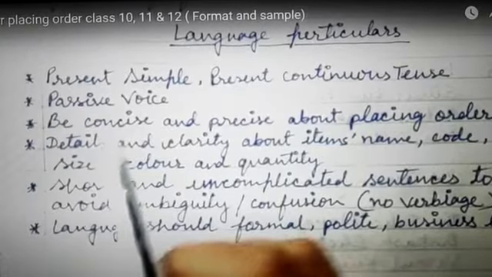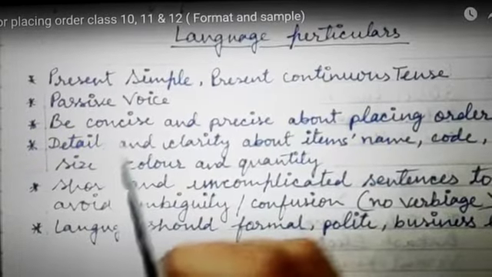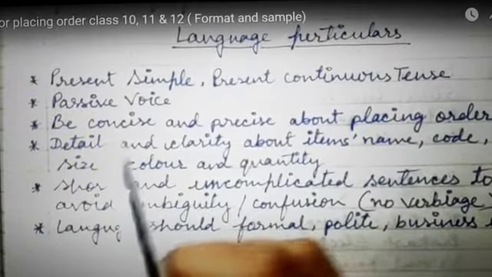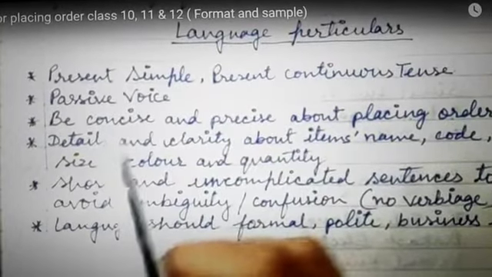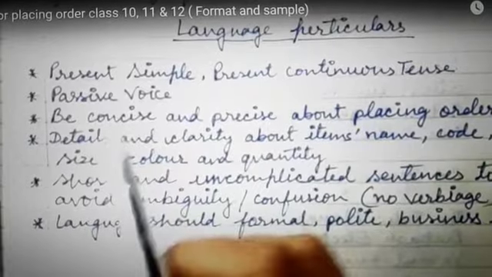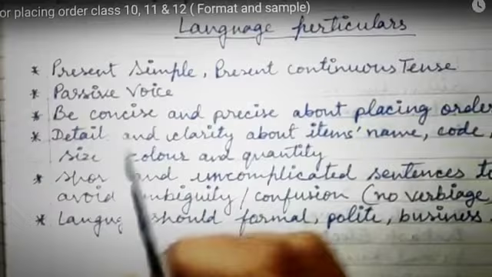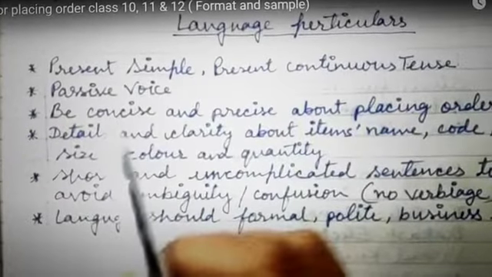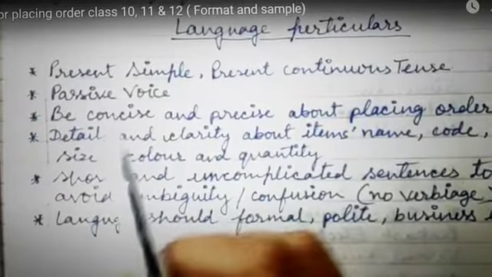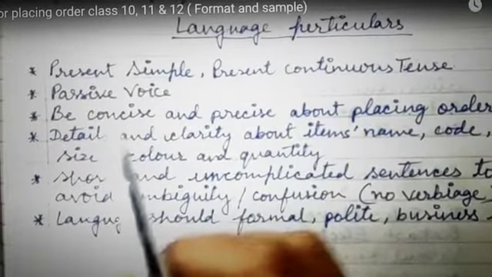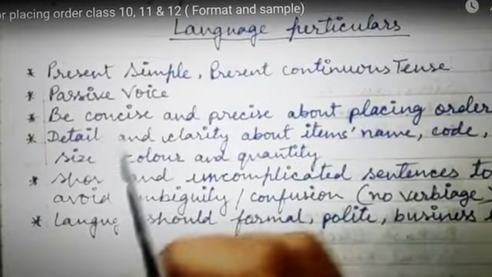Suppose you have to order sports items, then you have to mention the details: what items you are ordering, like cricket balls, bats, badminton rackets or tennis rackets, shuttlecocks, whatever. The details of the order should be mentioned clearly, with the name of the items, their code, size, brand, color and quantity.